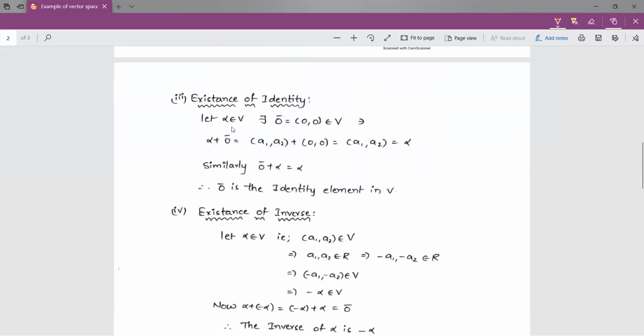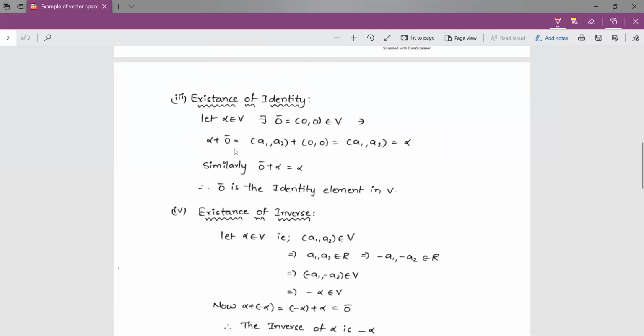So we consider an element alpha from B. Once again, alpha is an ordered pair. There exists 0 bar, which is the zero vector, and I am considering 0 bar as the ordered pair (0, 0) in B, such that if we add 0 bar with alpha, alpha + 0 bar is equal to alpha.